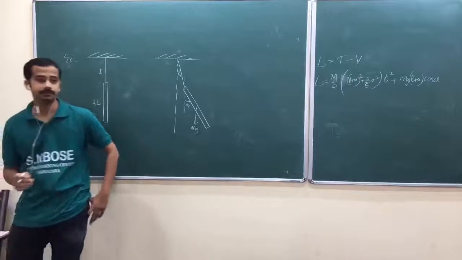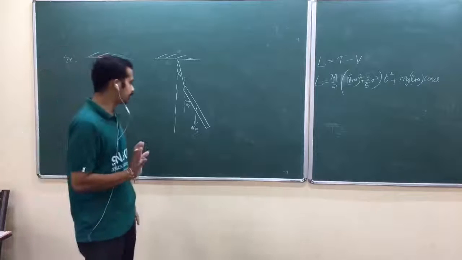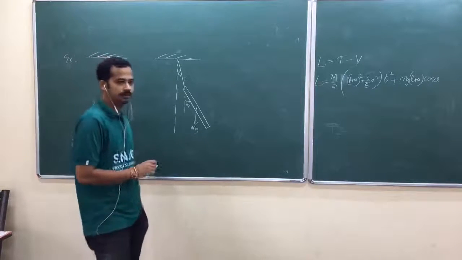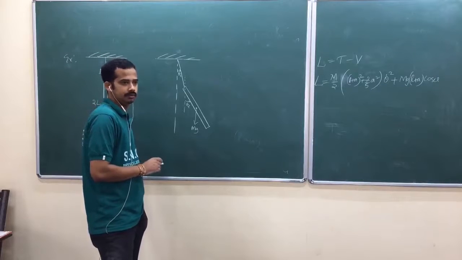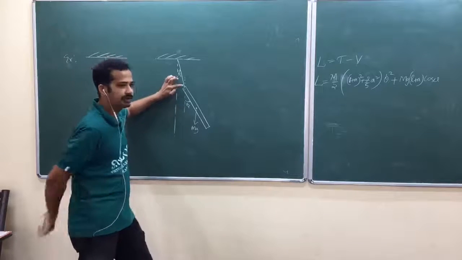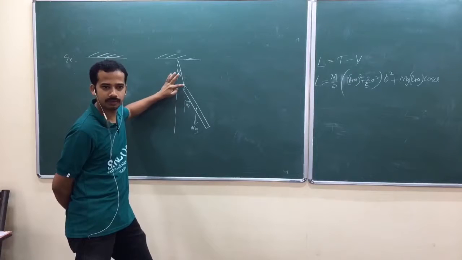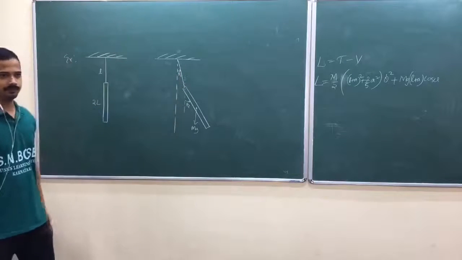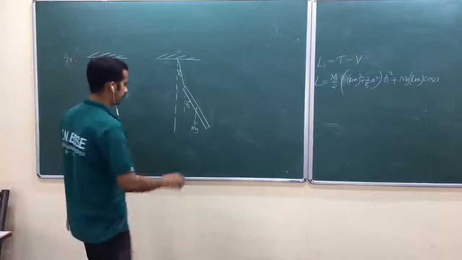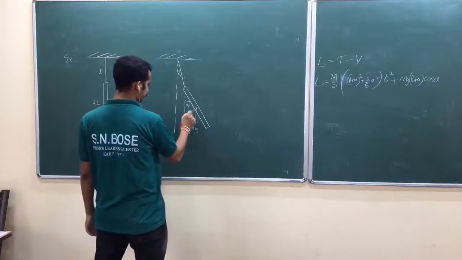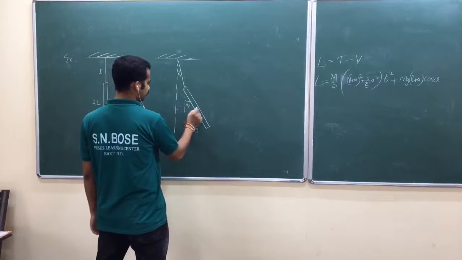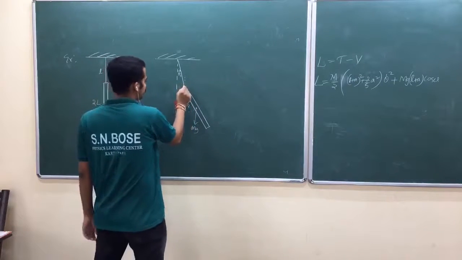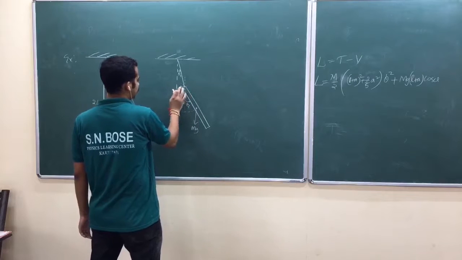How to start? Suppose you are taking motion of the center of mass, so what are the things you need to take? Now this is not a constant point of suspension. If this were a constant point of suspension, that problem would be very simple, isn't it? Suppose this point of suspension moves like this.